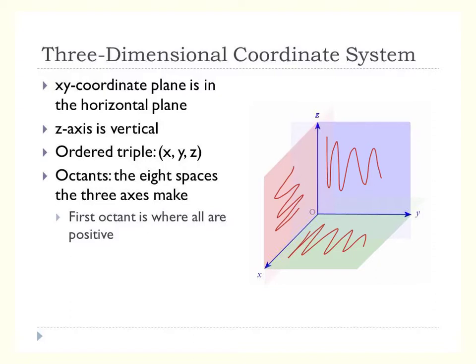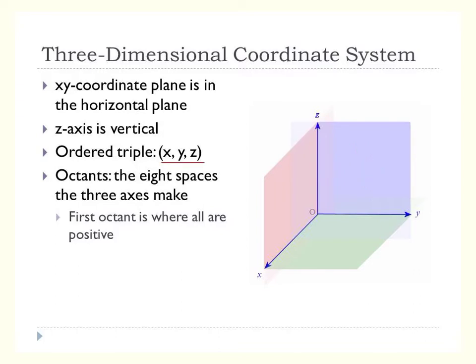Okay. So when you graph in 3D world, we have to graph what's called an ordered triple, because you have 3 dimensions. Here's our ordered triple, x, y, z. So we're just adding z on. When you plot it, you would first go the length along the x-axis, then the length along the y-axis, and finally the length along the z-axis.